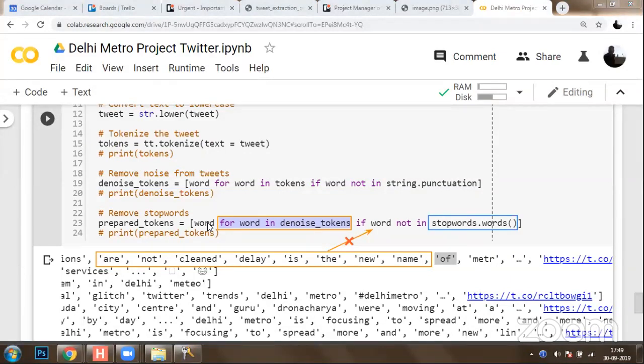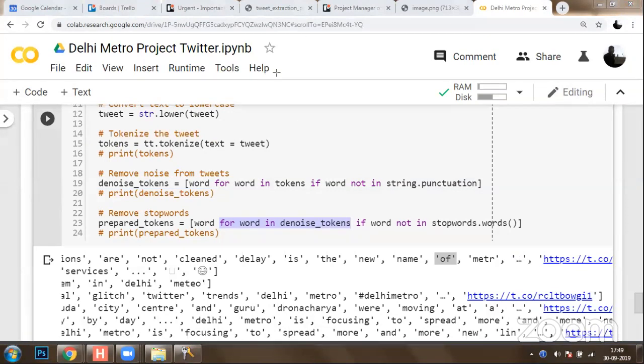I believe you all remember how list comprehensions are done. When it comes to list comprehensions, we have three segments which I've already told you: one is your elements, second is your condition, and third is your operation. And finally, you add everything to a list. Now we are going to quickly check the removal of the stop words.